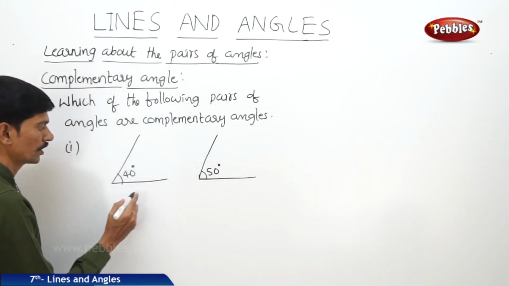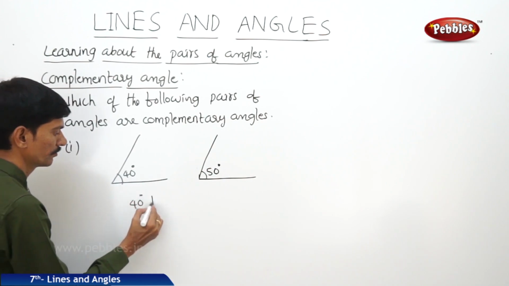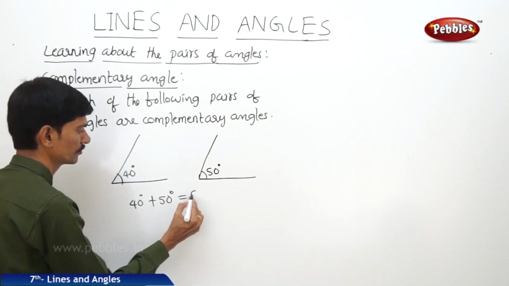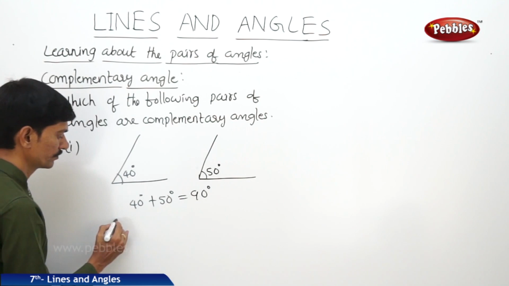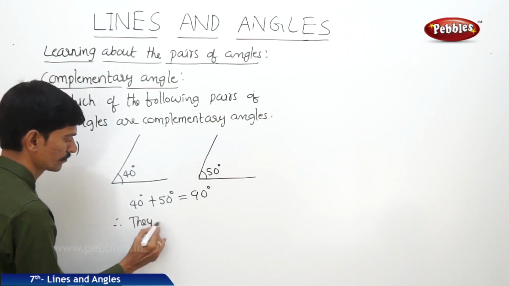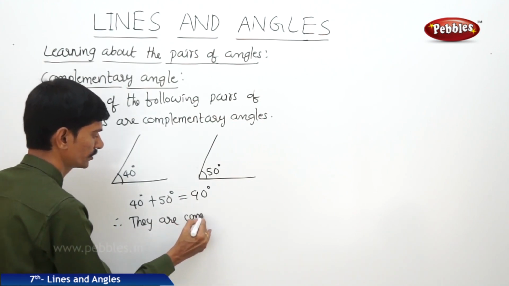Now let us add the two angles. So 40 degrees plus 50 degrees equals 90 degrees. So therefore they are complementary angles.